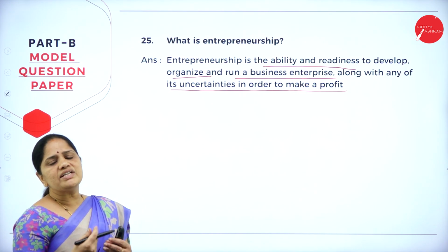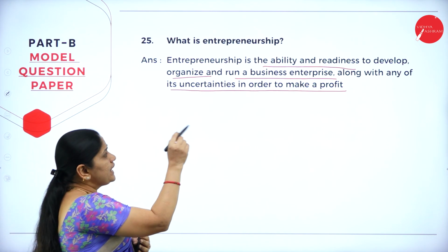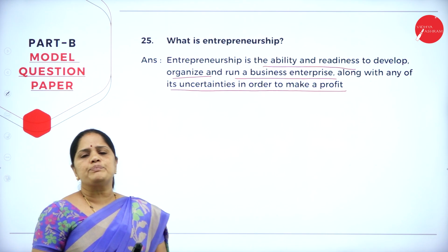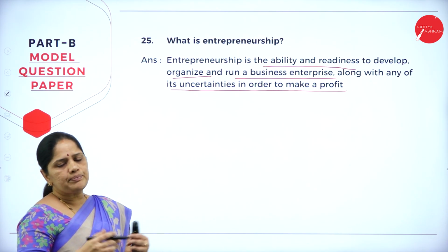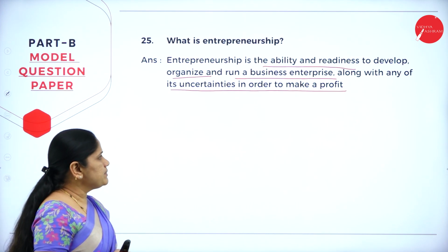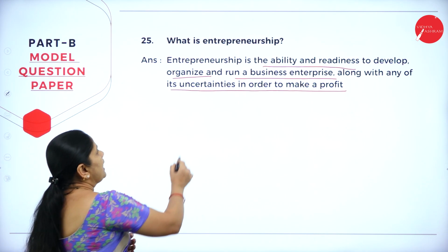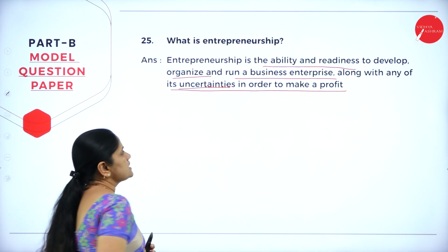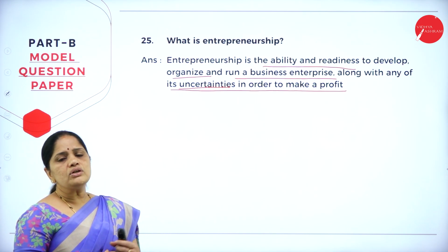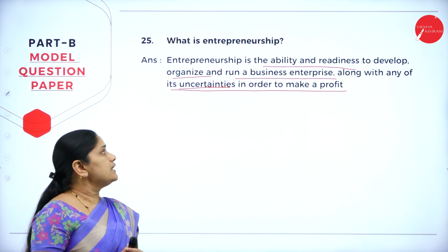You should have it in you to start a business. You should be ready to develop, organize and run a business enterprise. You start a business enterprise, organize all the things you need, and then run the business. That is what we call entrepreneurship, along with its uncertainties. We all know that business comes with a lot of risks. So you have to manage all the risks and then earn a profit.